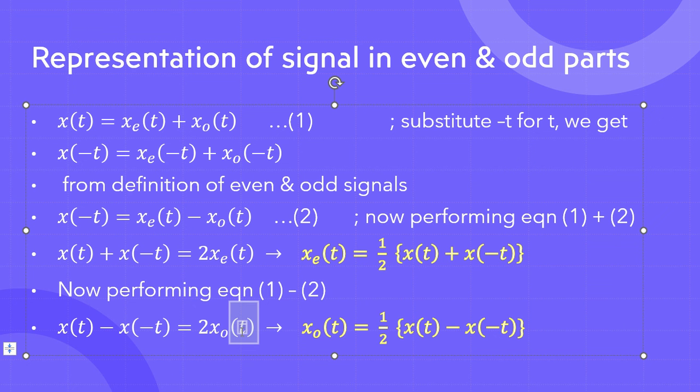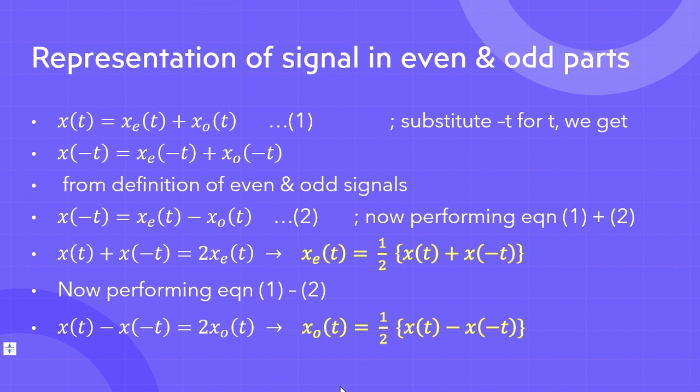Now we want to make x o of t the subject. So we will send this 2 into the denominator, and we will be left with x o of t is equal to 1 half x of t minus x of minus t.